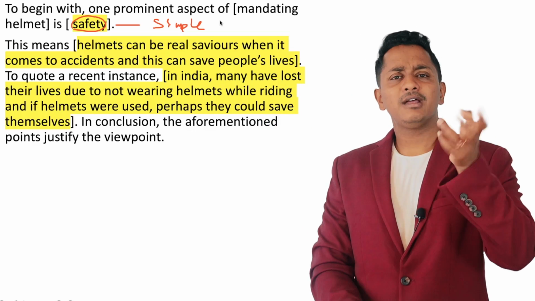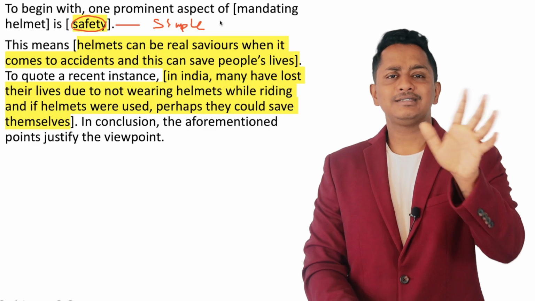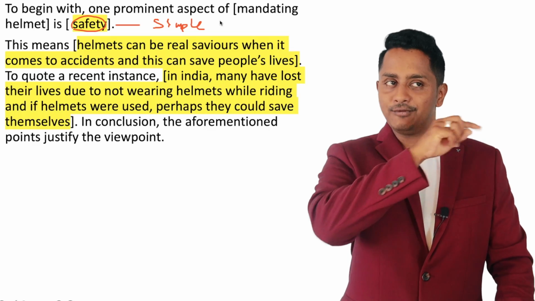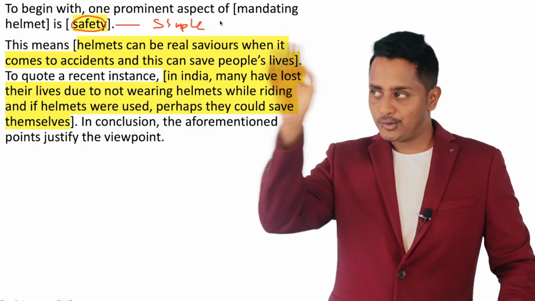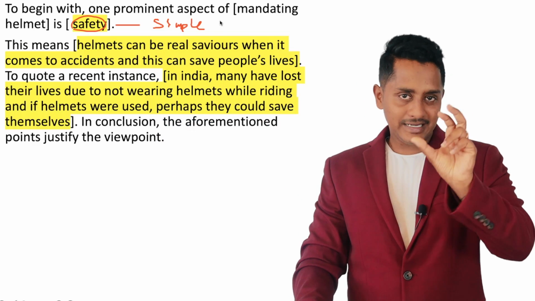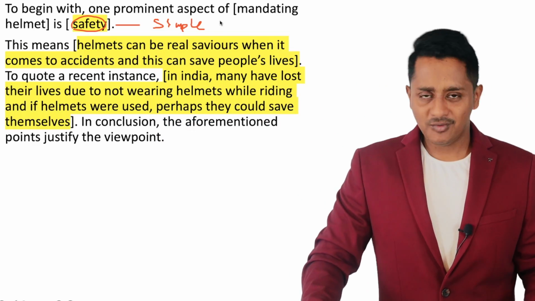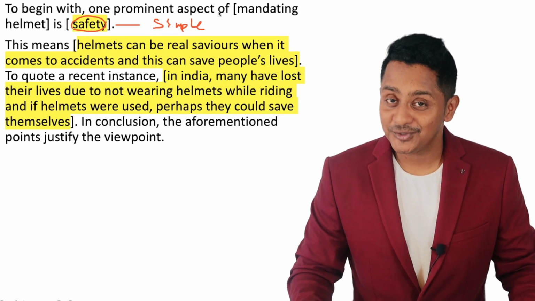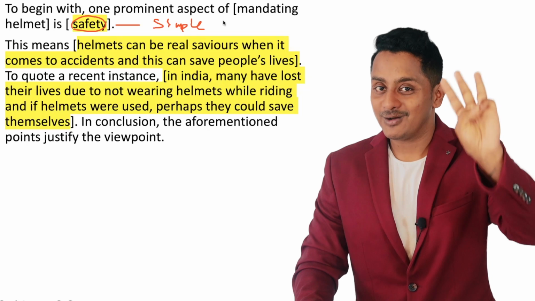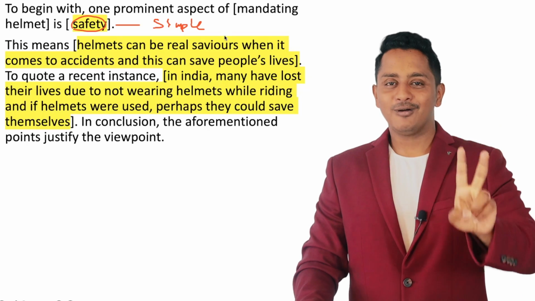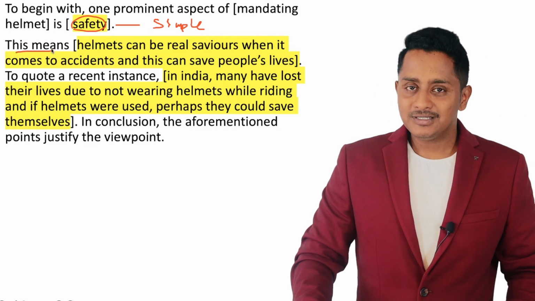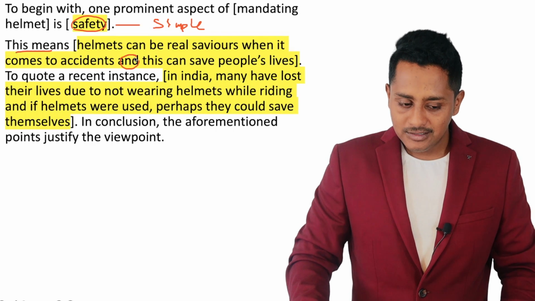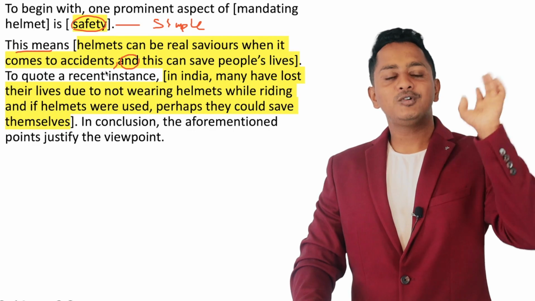See, Ram and Ravan, this "and" is not a connector, it is a conjunction. What I am talking about is a connector. "I went to a market and I started looking out for something." When you don't use this connector in one of the sentences, it becomes a simple sentence. As I told you, you need to have a mixture of simple, compound, complex. I repeat, have a mixture of simple, compound, complex. "This means helmets can be real saviors when it comes to accidents," and put a comma. This is a compound sentence.